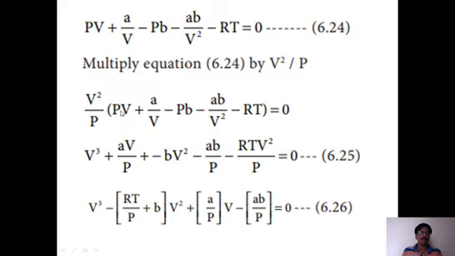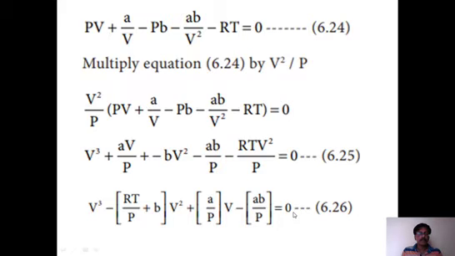Then what happens? The first term becomes V^3, the second term becomes aV/P, then PV^2 term, minus bV^2, and minus RTV^2/P. What the equation is turning out to be, if we rearrange it in terms of V: V^3 - (RT/P + b)V^2 + (a/P)V - ab/P = 0.